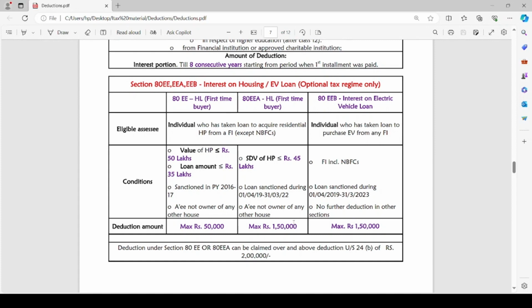24B is 2 lakh and over and above such 2 lakh, either rupees 50,000 under section 80EE or rupees 1,50,000 under section 80EEA can be claimed by the assessee. Along with such 2 lakh amount, the deduction under section 80EE or EEA can be claimed by the assessee.